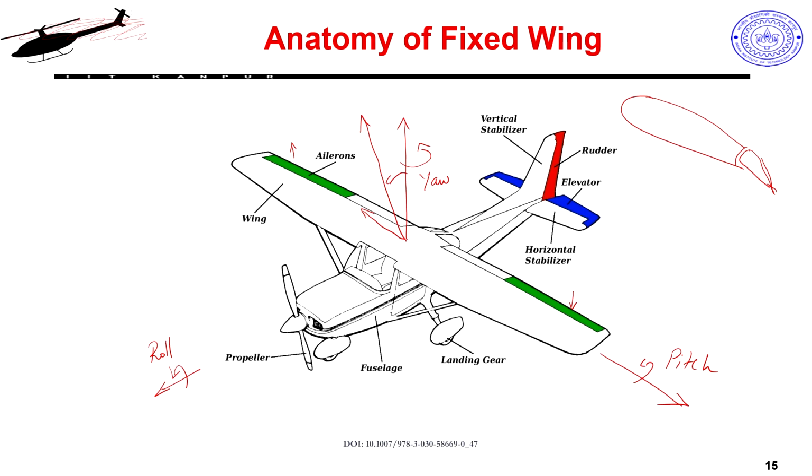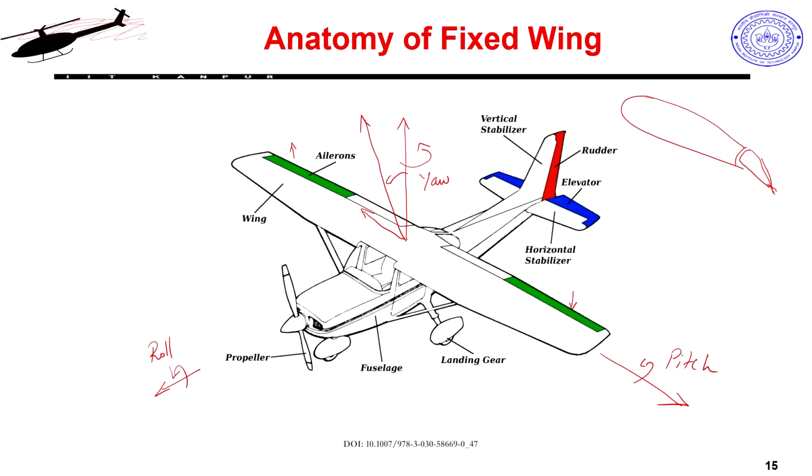Okay. What about the blue thing, my elevator? That will actually give me the pitch control. If I deflect it downwards, it will increase the lift on the tail, which will make me go nose down. So, if I want to descend, I can descend with this. If I want to go upwards, I will deflect the elevator upwards, which will decrease my camber, so decrease the lift on the tail, and thereby the tail will drop down and my aircraft will tend to climb.